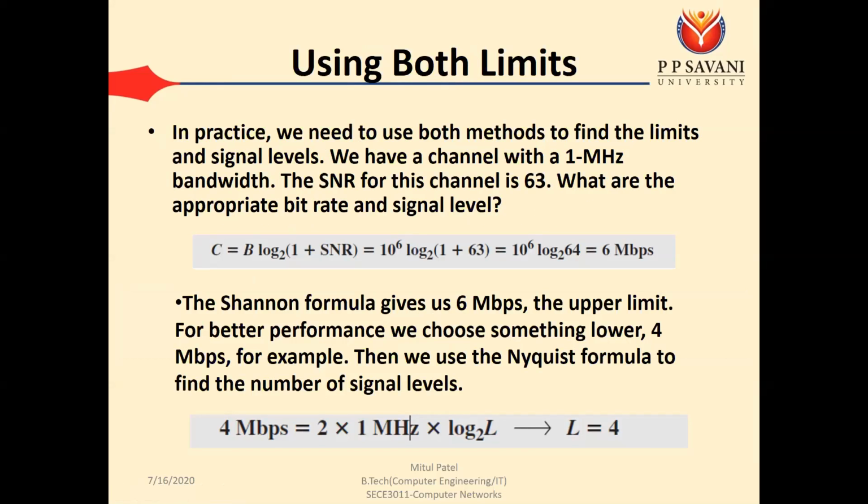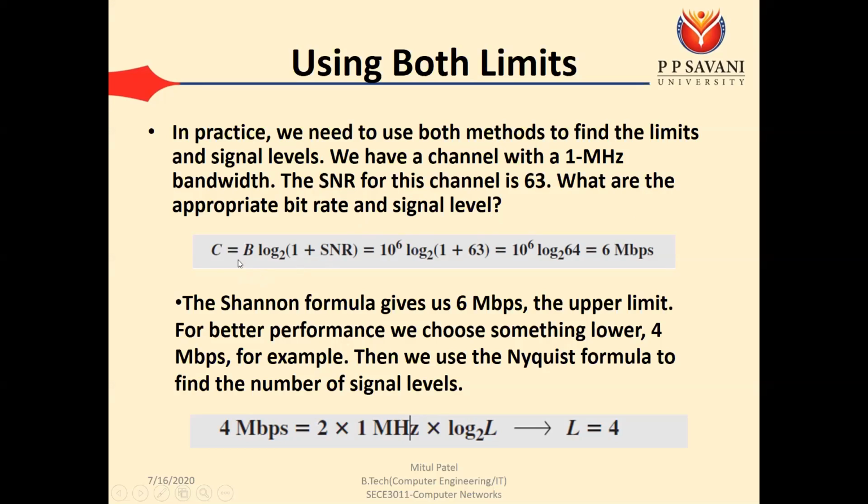In real time we use both of these, the Shannon capacity as well as the Nyquist data rate. The Shannon capacity will give you the capacity, while the Nyquist theorem will give you the number of levels. Let's take this example: we have a channel with 1 megahertz bandwidth. The SNR for this channel is 63. What are the appropriate bit rate and signal level? You are given the bandwidth and the SNR, and you need to find the bit rate and signal level.